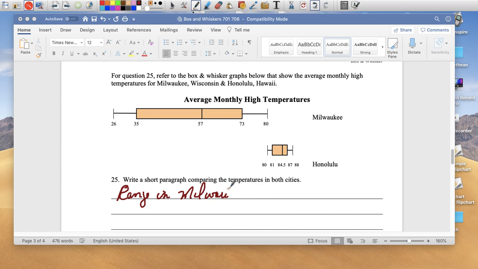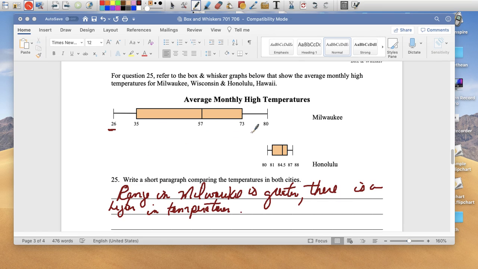That's how you spell Milwaukee. Milwaukee is greater. What does it mean that the range is greater? There is a higher difference in temperatures. You can have a variety of temperatures going from something that's 26 degrees to something that's even warm, to 80 degrees.